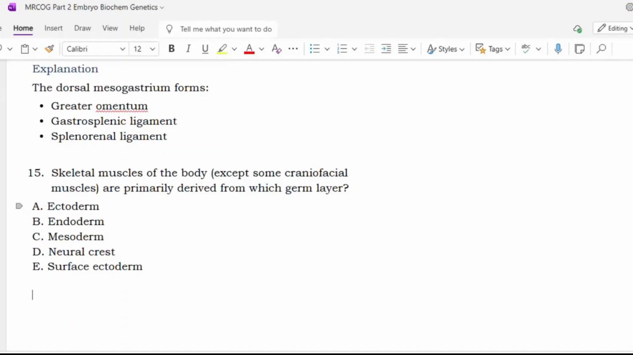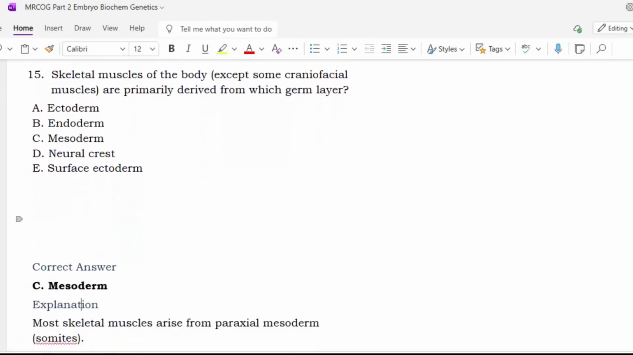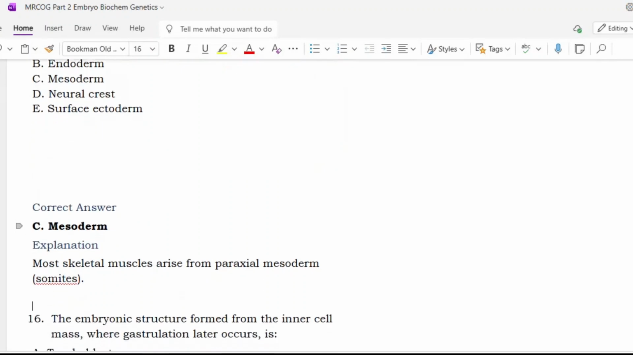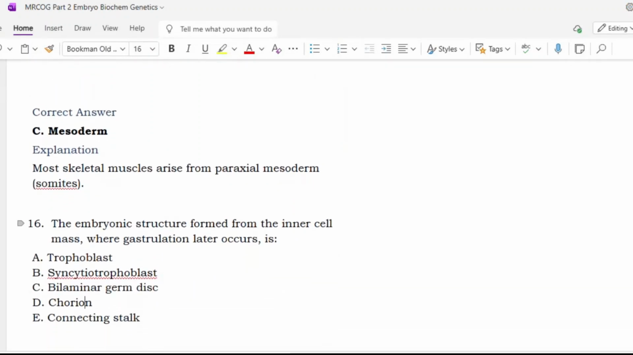The skeletal muscles of the body, except some craniofacial muscles, are primarily derived from which germ layer? Ectoderm, endoderm, mesoderm, neural crest, surface ectoderm. Sir, option C, mesoderm. Skeletal muscles of the body are derived from mesoderm. Most skeletal muscles arise from paraxial mesoderm, the somites.